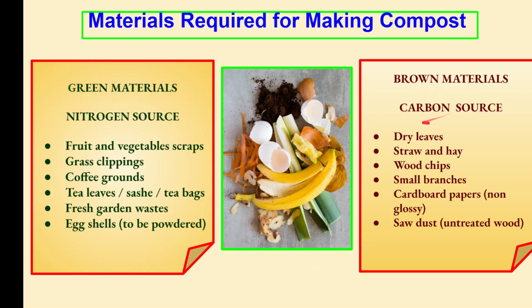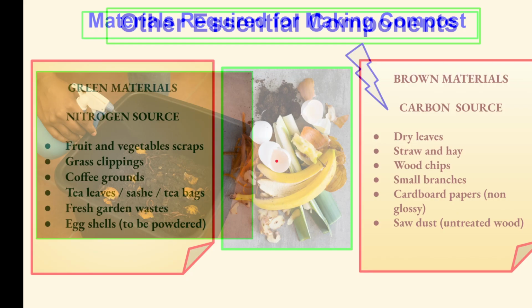And for the brown ones, you can use dry leaves, straw or hay, wood chips, small branches, and cardboard papers also you can use, but it shouldn't be glossy. So non-glossy cardboard papers can also be used as a brown material which is rich in a carbon source. And then sawdust, which is from untreated wood. These all can be used to make compost.